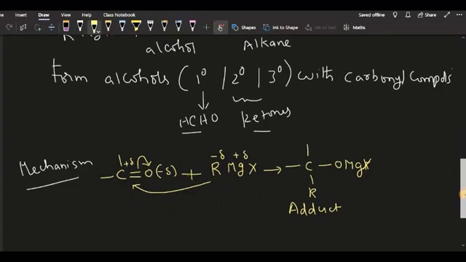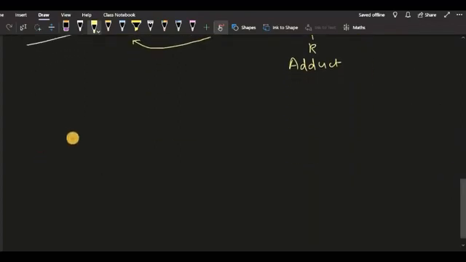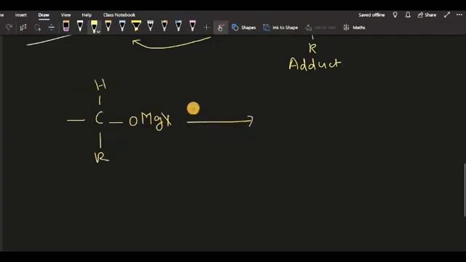In the second case, the adduct can be further subjected to hydrolysis, acid hydrolysis.